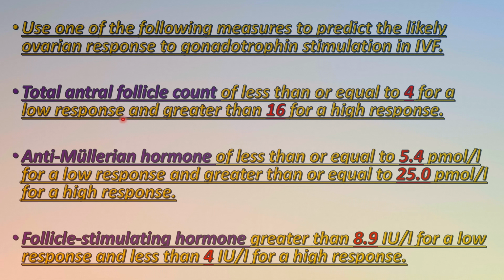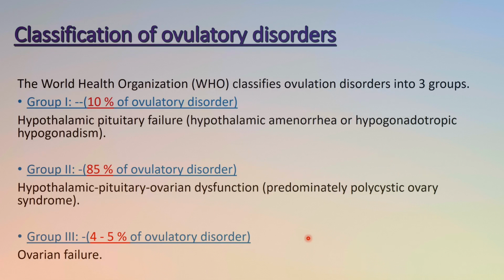FSH greater than 8.9 for low response and less than 4 for high response. Another, total antral follicle count greater than 16 for high response, and AMH greater than or equal to 25 for high response, but in FSH, less than 4 is responsible for high response. Okay,